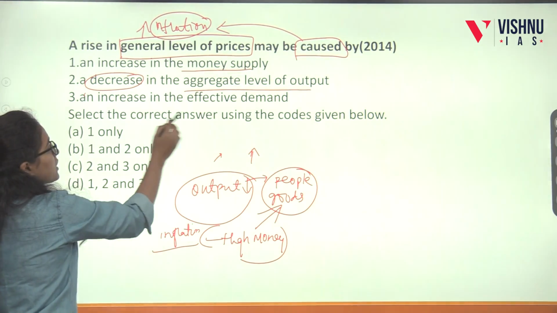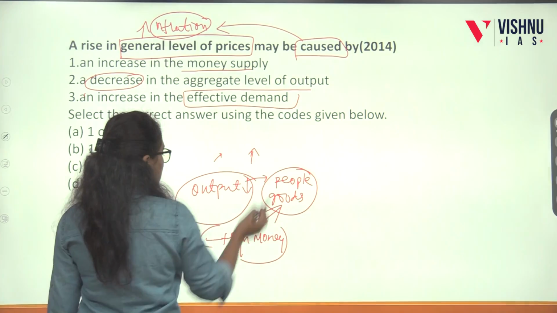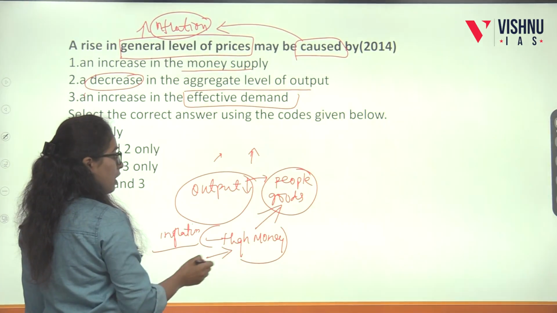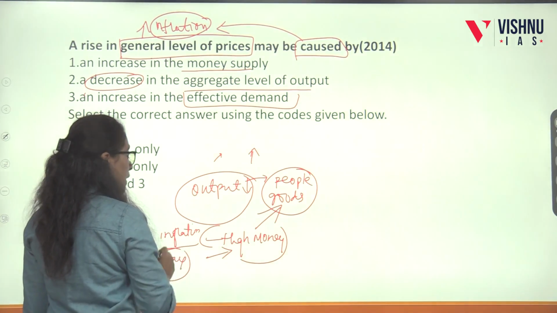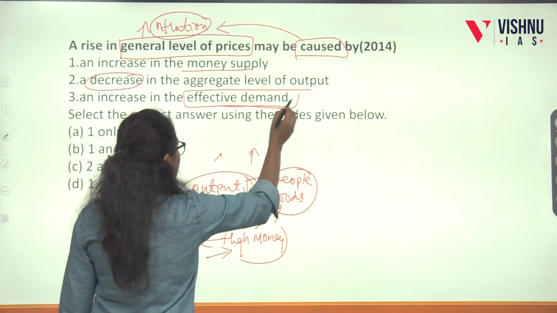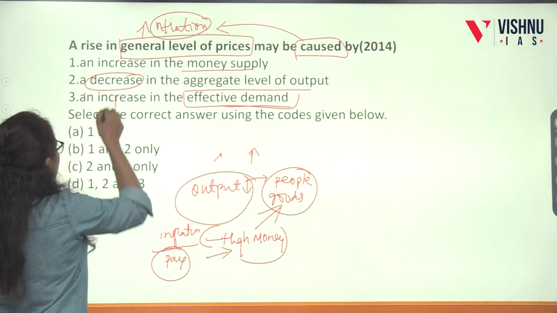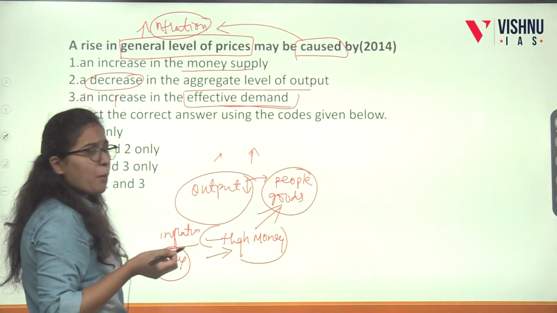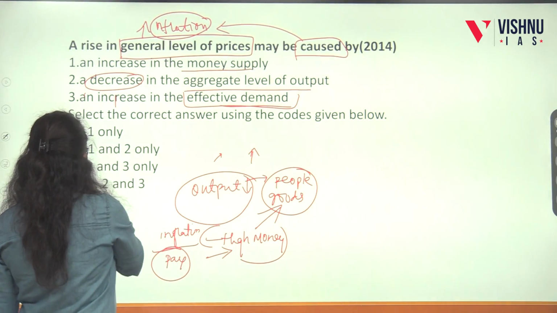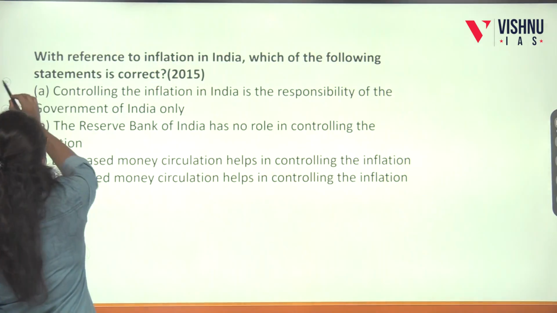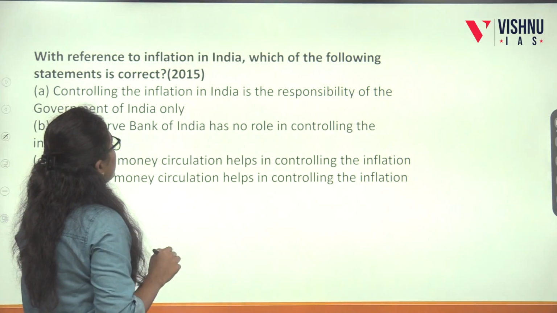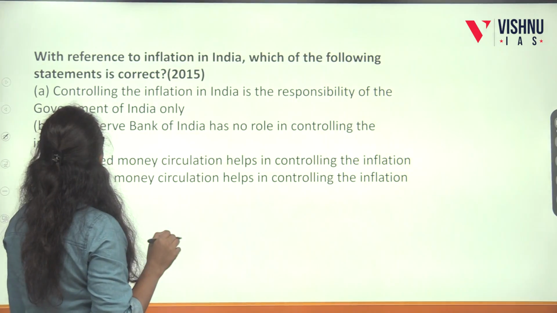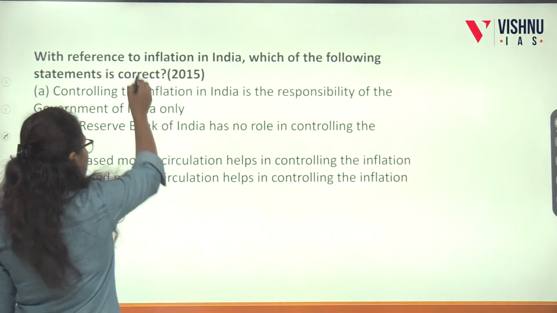Next, an increase in the effective demand. Actually, this is the demand they are making, that is, they are ready to pay more money for a good compared to others. That is an increase in the effective demand. So all these options seem to be appropriate, so we can settle with option D. Next question. In 2015, this question was asked: with reference to inflation in India, which of the following statements is correct? Inflation.